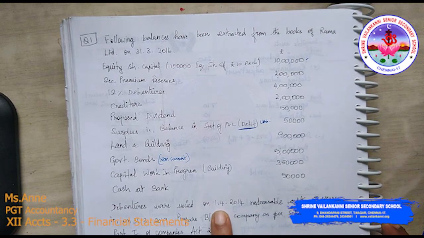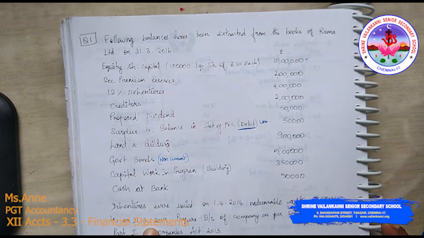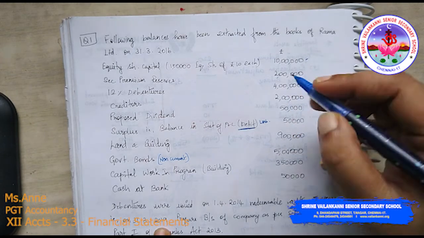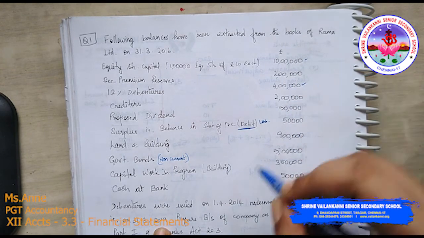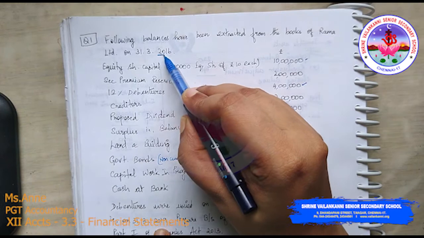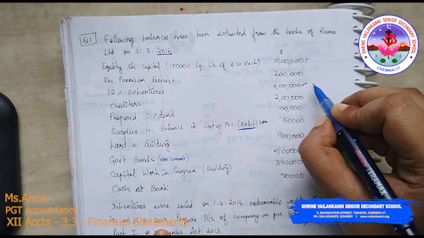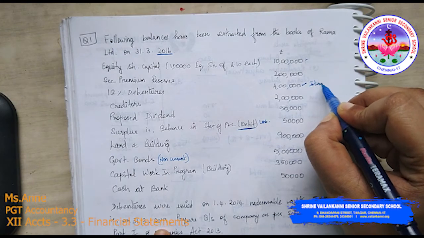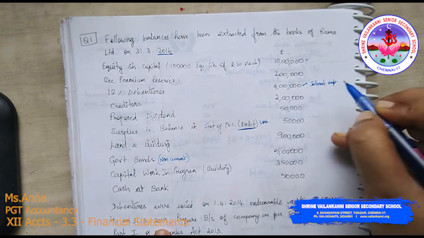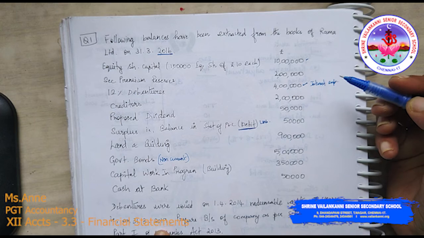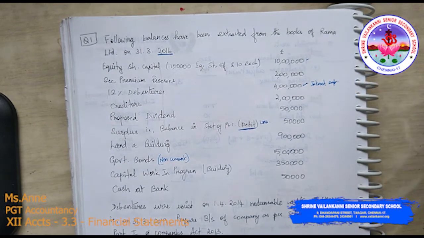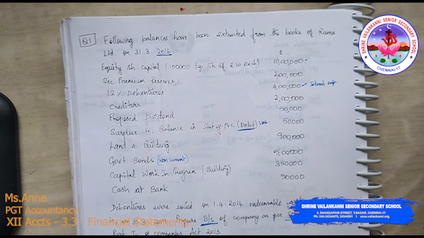Debentures were issued on 1/4/2014, redeemable after 5 years. On 31/3/2019 the debentures are not redeemable at this date, so there is no current liability arising, but there is an interest expense to be made. But anyways, we are not concerned about that right now, because we are asked to prepare only the balance sheet of the company as per Schedule 3 Part 1 of the Companies Act 2013.